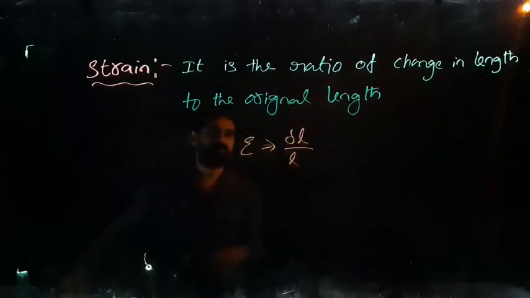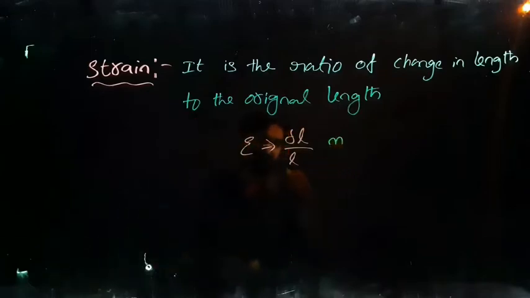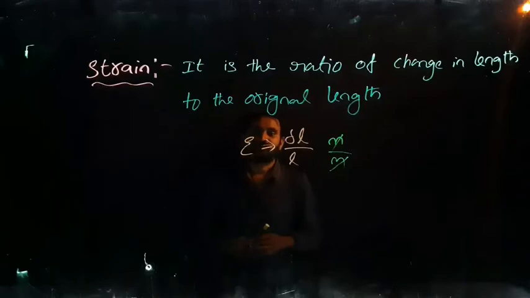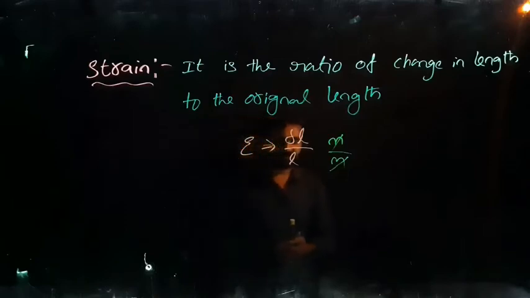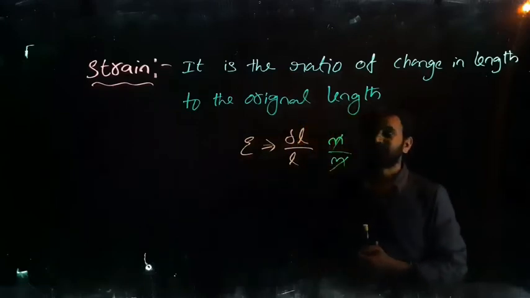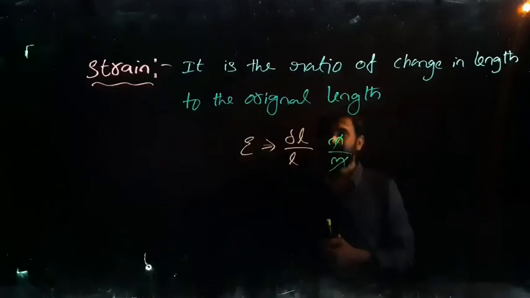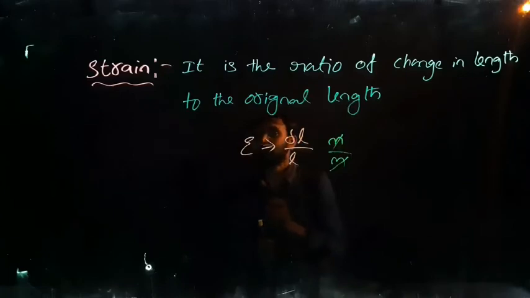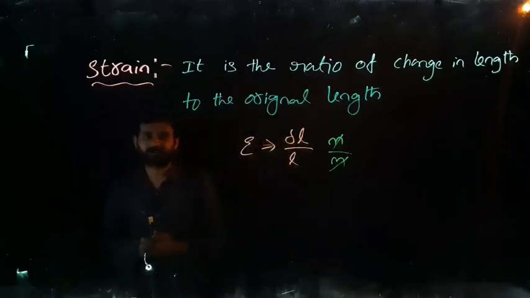And what about the units for this? Length units will be, for example, if this is meters and this is meters, so meters get cancelled, so there are no units for strain. So once again, the definition of strain: it is the ratio of change in length to the original length. Whenever a body is in strain condition, when the strain is continuously increasing, then the stress turns to strain, right?